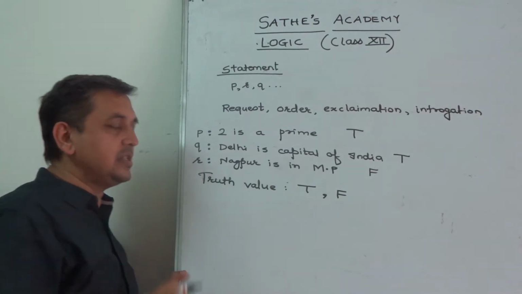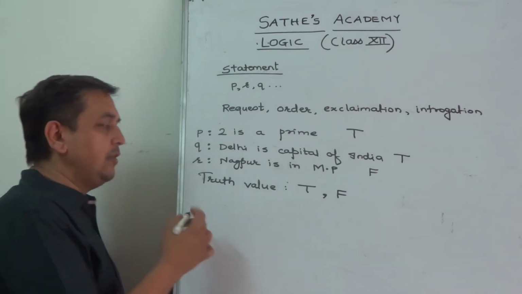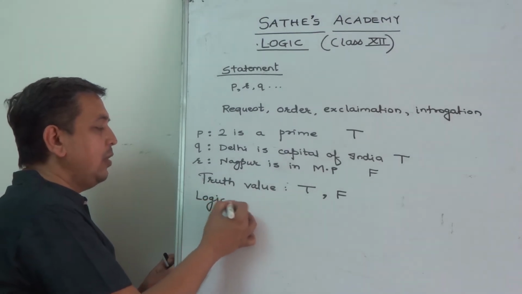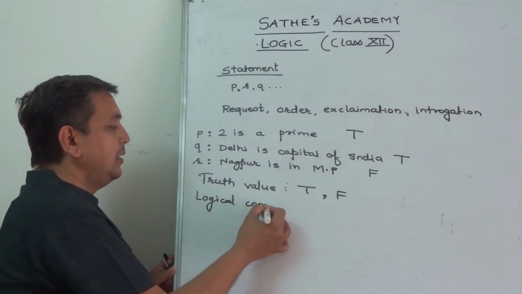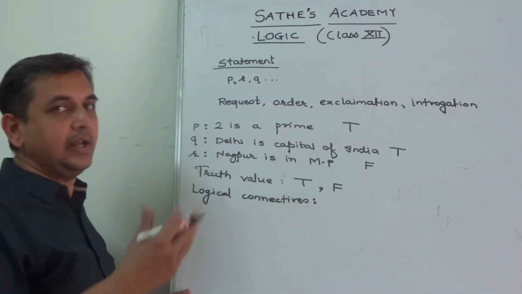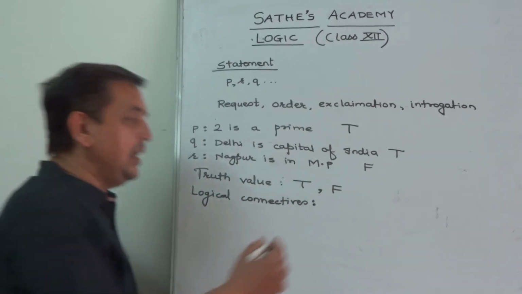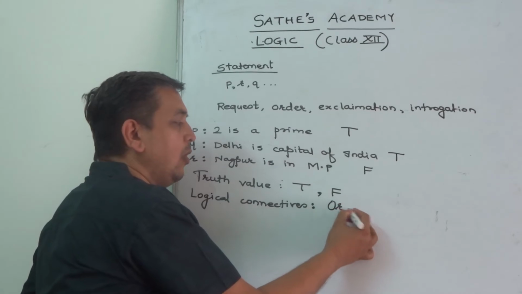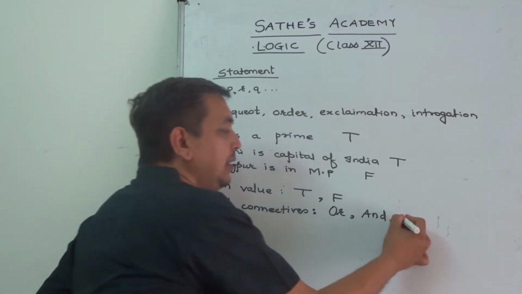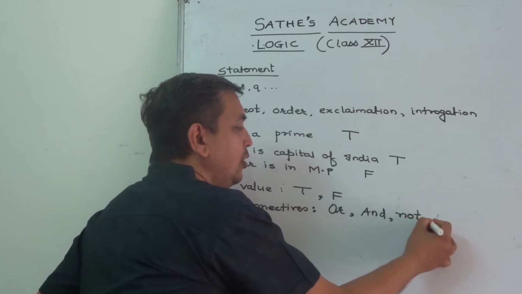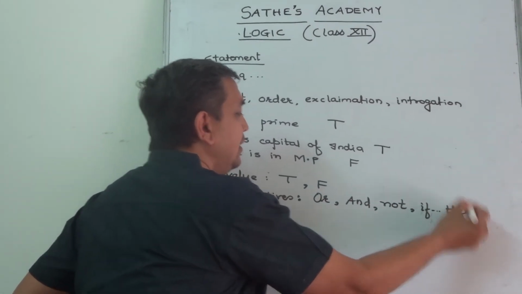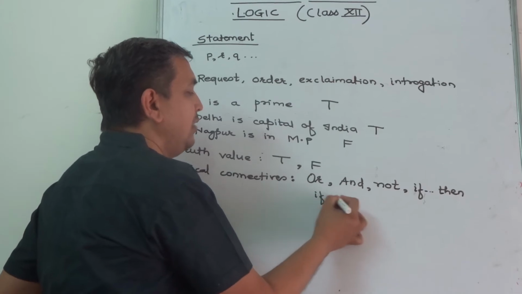So once we know what is a statement, then we can go forward for connectives, logical connectives. What are logical connectives? These are the words which connect two or more statements like or, and, not, if then, and if and only if.